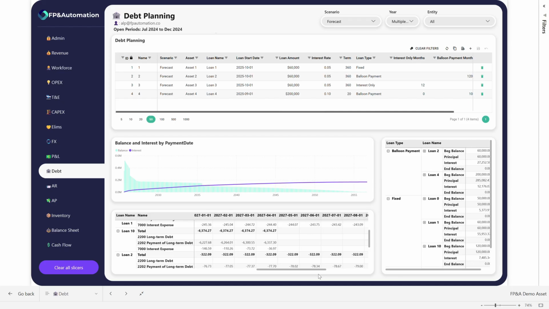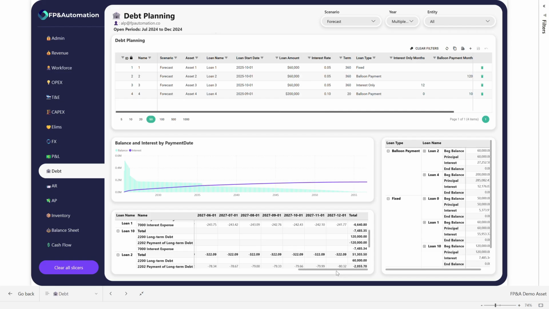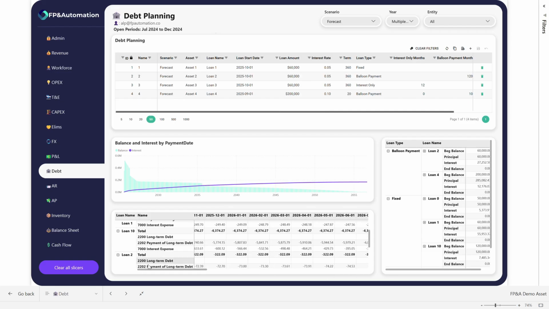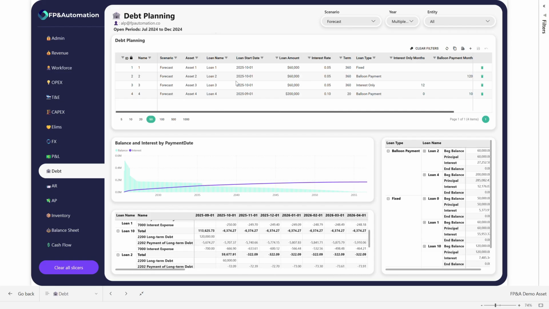So immediately we can see exactly when this loan will be repaid. We can see the interest incurred as well as the principal payments made right here, following a very simple fixed rate debt instrument that is typically used within any sort of financing scenario.